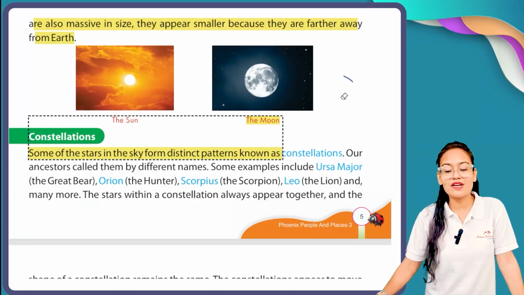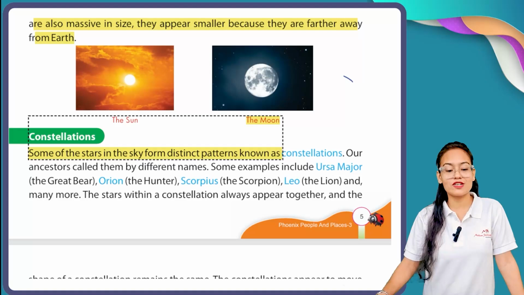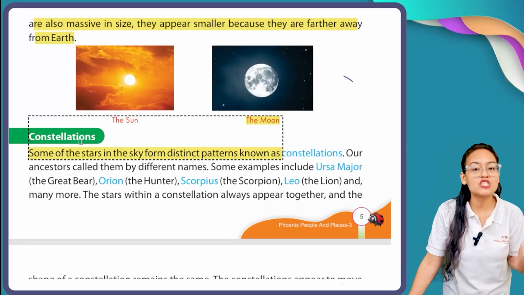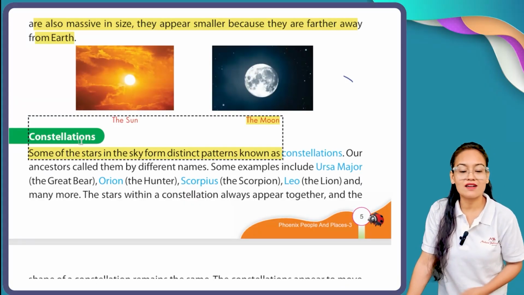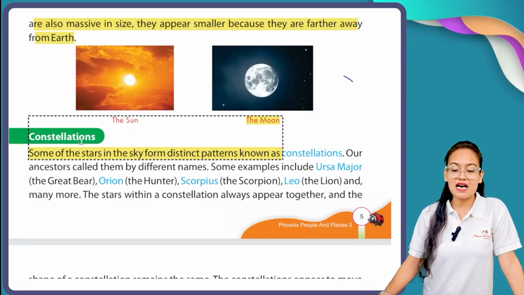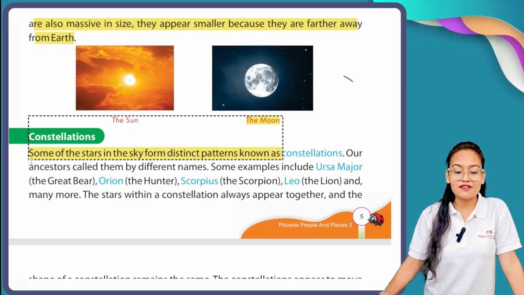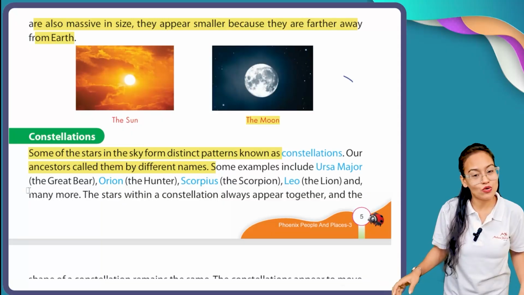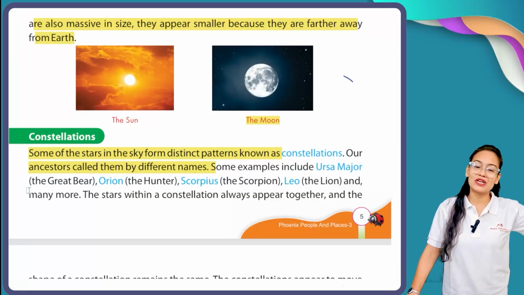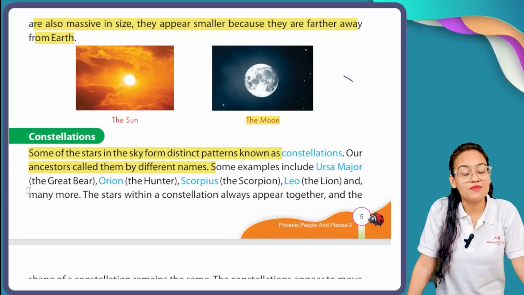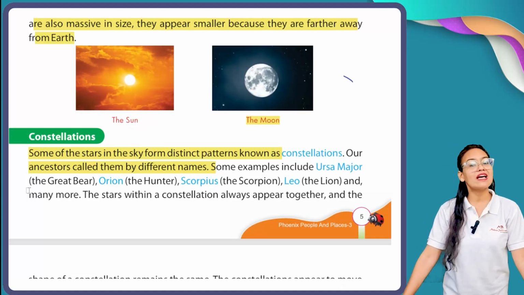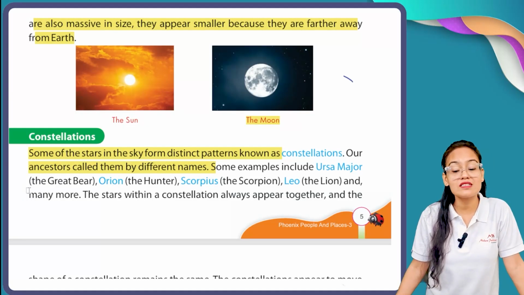The simple meaning of constellation, my dear students, is that some of the stars in the sky form a distinct pattern. Whenever stars form any kind of pattern, that pattern is called a constellation. And our ancestors, our early humans, our great grandfathers, gave them different names.